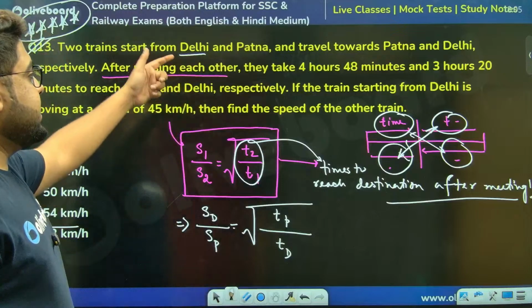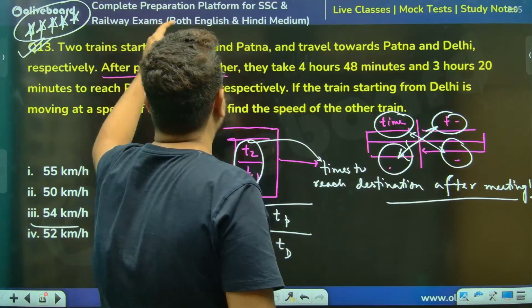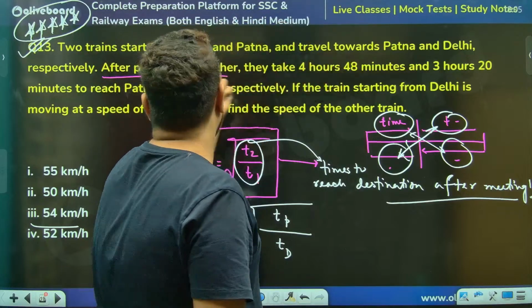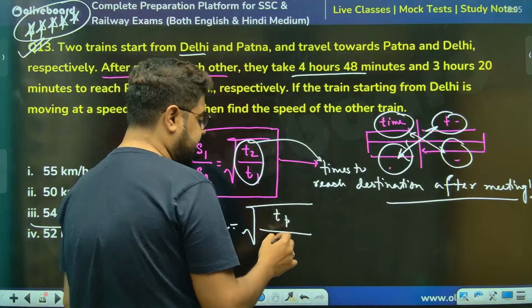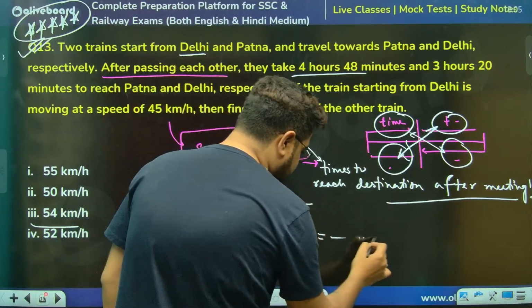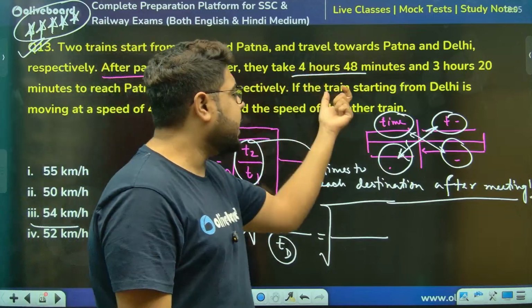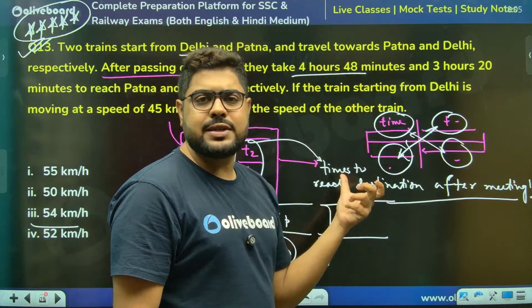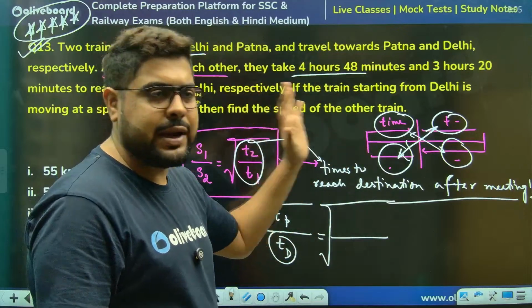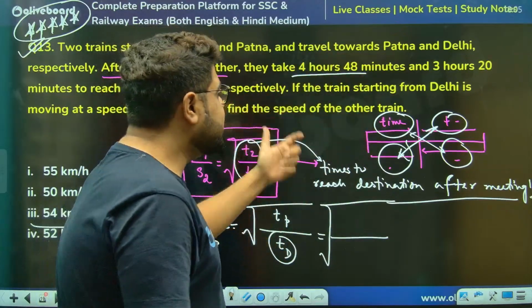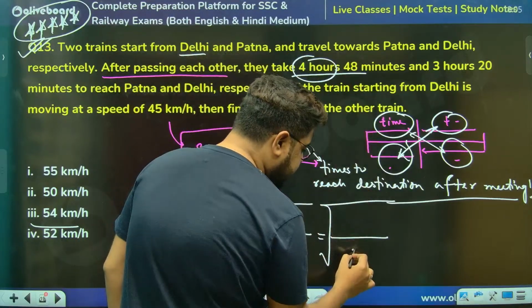Meaning in the multiplication. Sir, first train, Delhi to Patna; second train, Patna to Delhi. First train takes this much time: 4 hours and 48 minutes. In a ratio, I don't need to take care of the units, as long as both are in the same unit, minutes to minutes or hours to hours. So let's convert to minutes. 4 hours is 240, 240 plus 48 is 288.